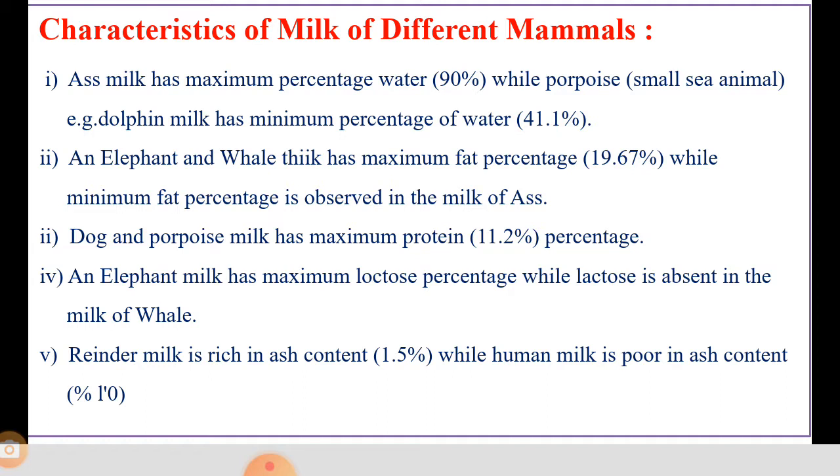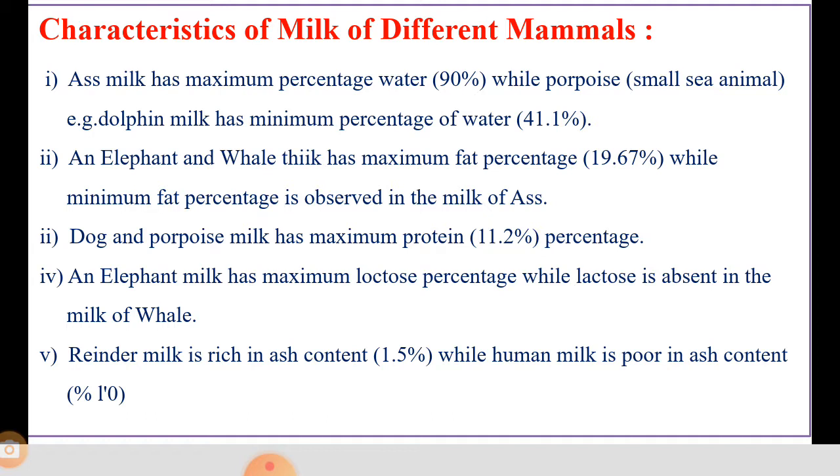Dog milk and porpoise milk have the maximum protein content, that is 11.2%. Elephant milk has the maximum lactose. Lactose means milk sugar. So elephant milk contains the maximum lactose percentage, while in the milk of whalefish, lactose or milk sugar is absent.